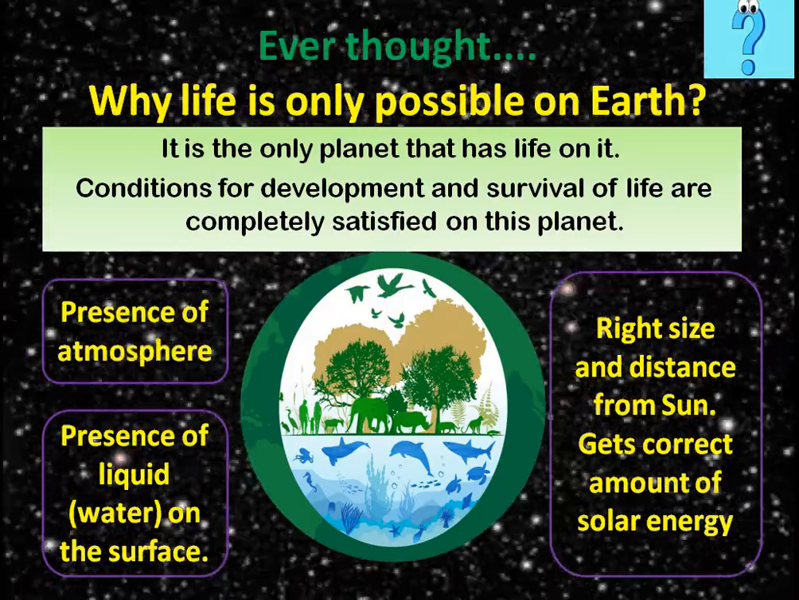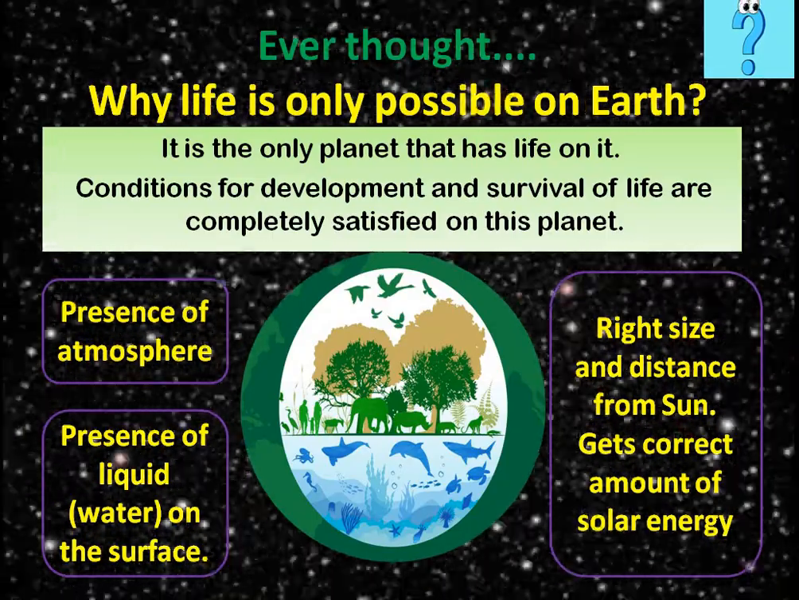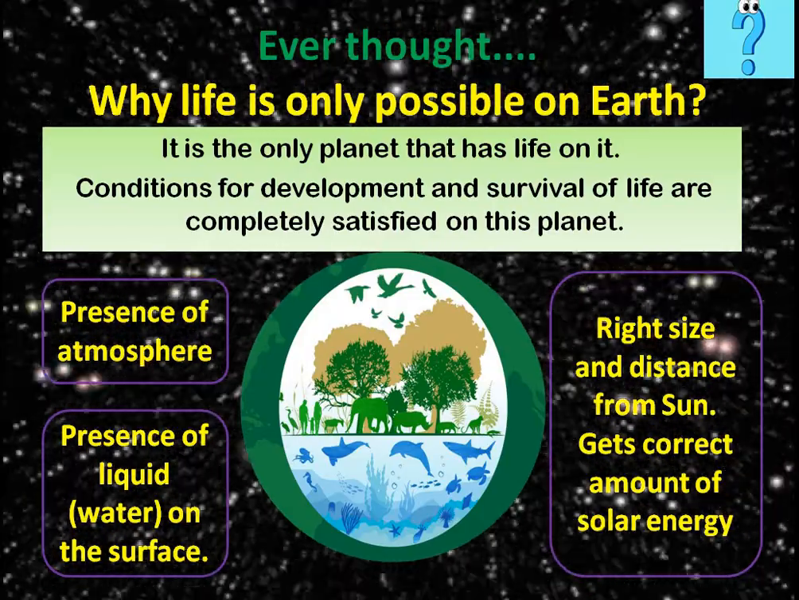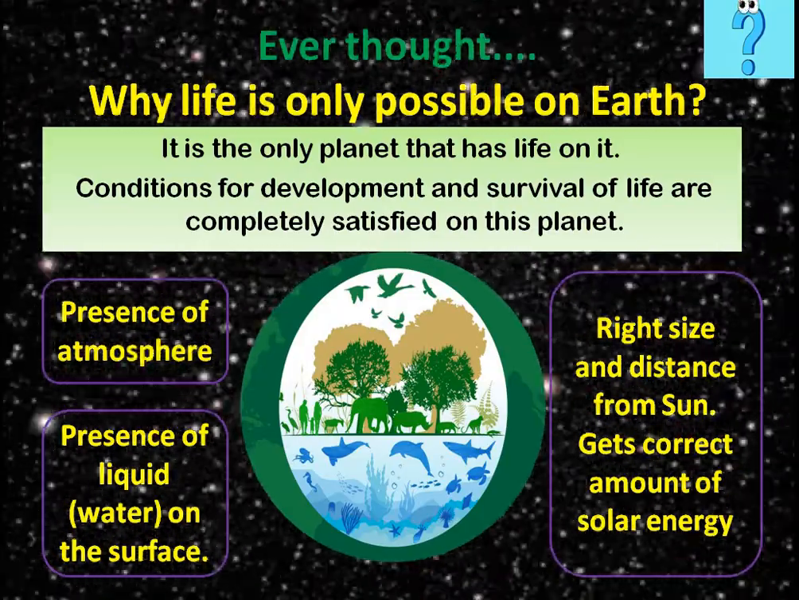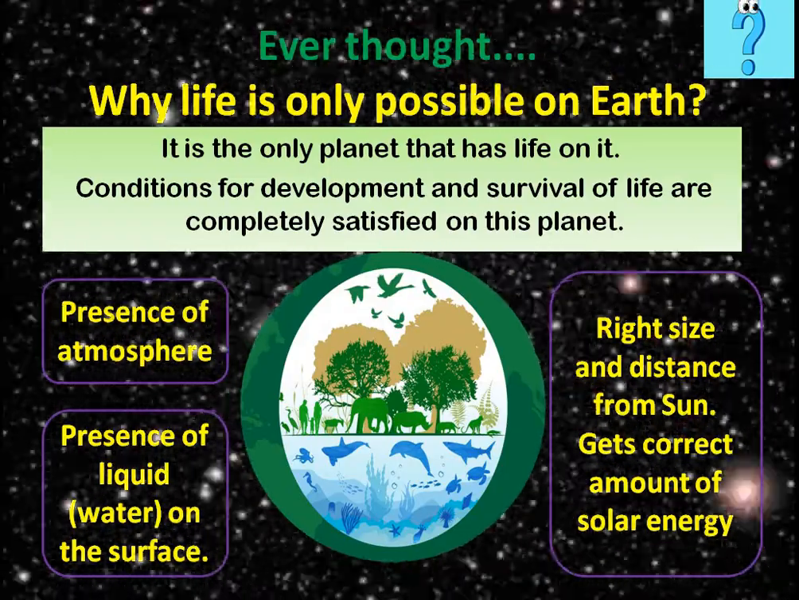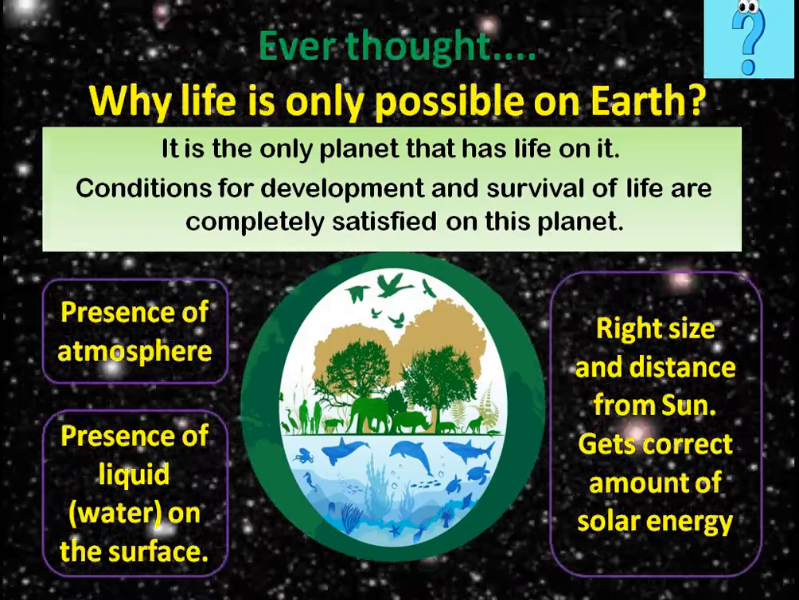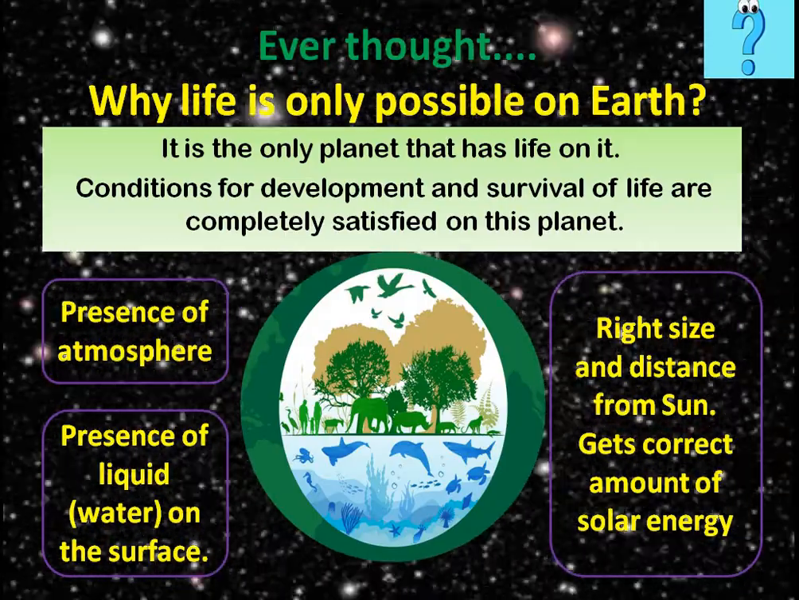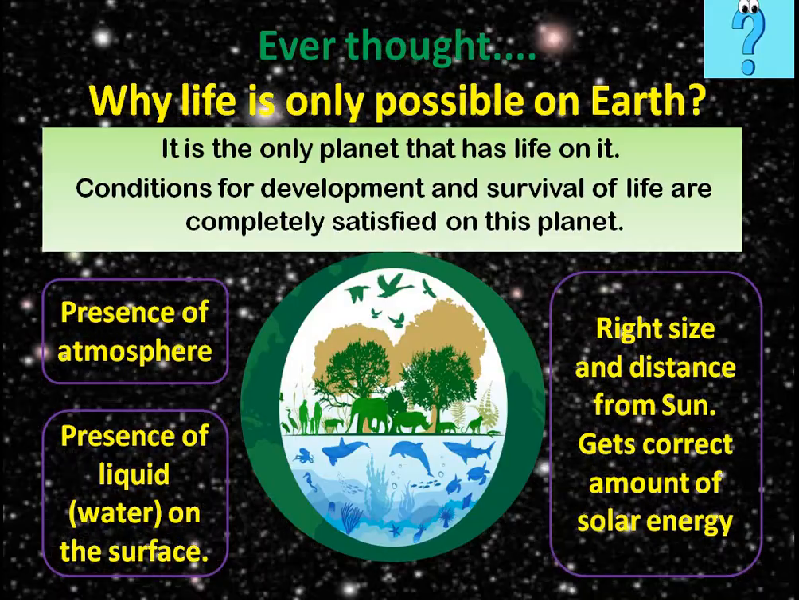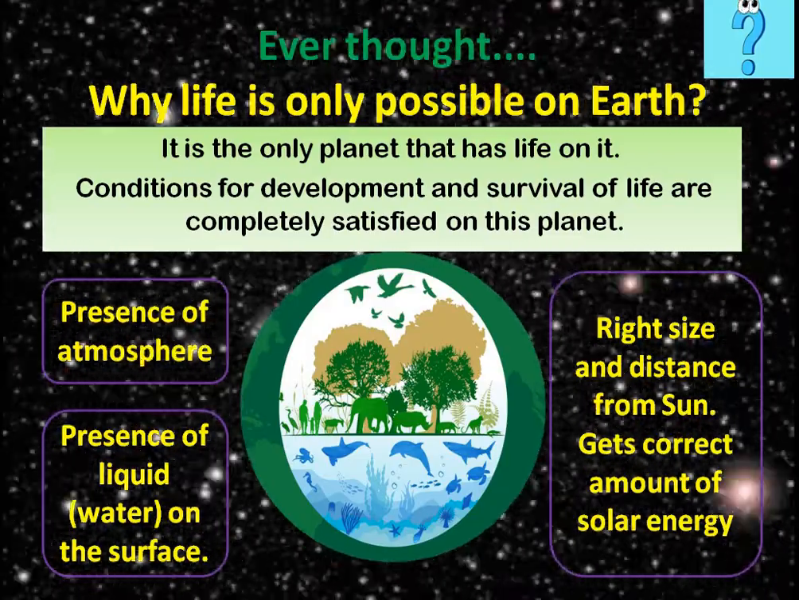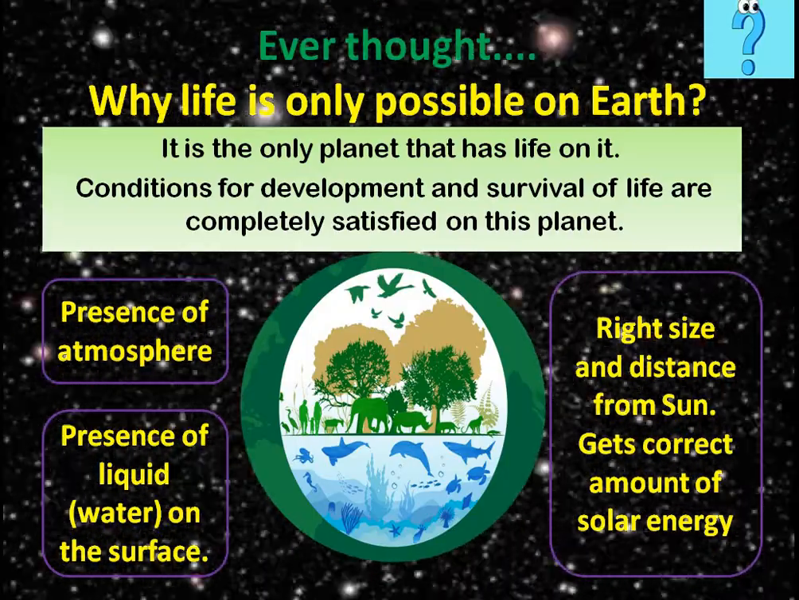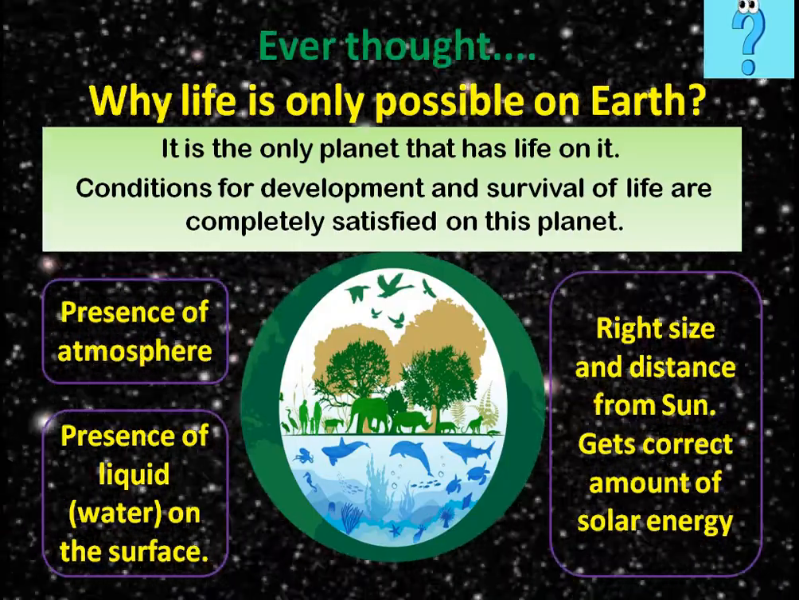If Earth would have been nearer to the Sun, we would have got more sunlight, and then again life would not have been possible. If we had been far from this place on our orbit, then again we would be getting less sunlight, and life would not be possible on Earth. So these are the three important things you need to learn, that life is possible on Earth because of atmosphere, presence of liquid, and right size and right distance from the Sun.